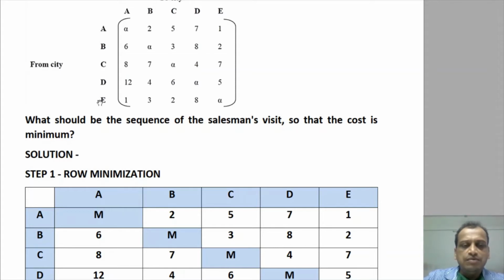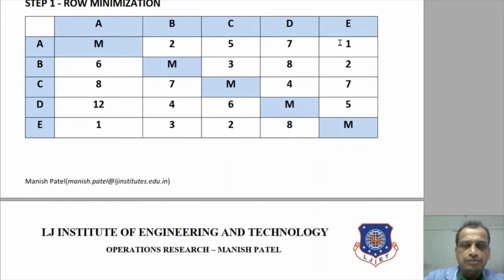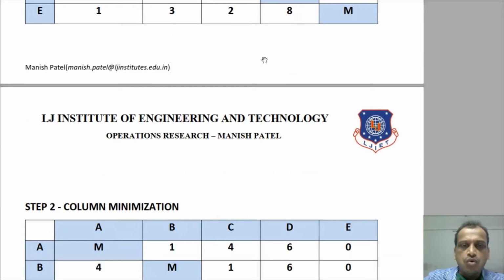And what is the next step? We will try to minimize the row. So in row minimization, what do we do? We will try to find out the minimum element. So what is the minimum element here? 1. So we will deduct 1 from each and every cell in the row.